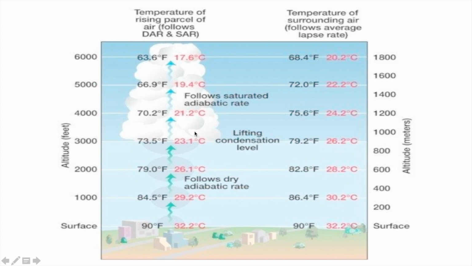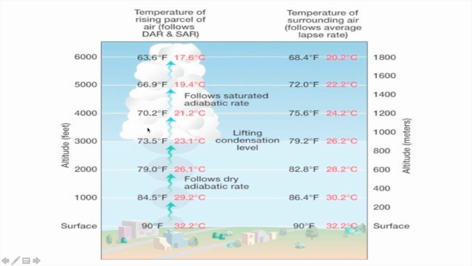Let me tell you one thing, this 0 degree Celsius concept is for Earth's surface. Matlab, the freezing point of water is 0 degrees Celsius at 1 atm pressure. But in the atmosphere, pressure varies, right? So as you move up, pressure will decrease. So for different pressure, the freezing point will be different. It will never be 0 degrees Celsius. Okay, 0 degrees Celsius is simply at the Earth's surface. If you are at say 10,000 meters, the freezing point will be different. No. So now think of it from here.